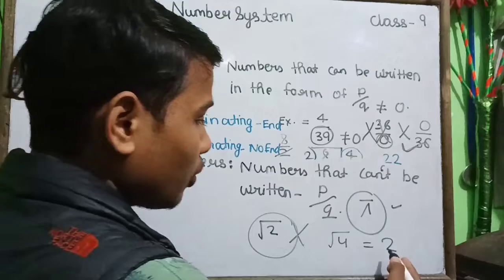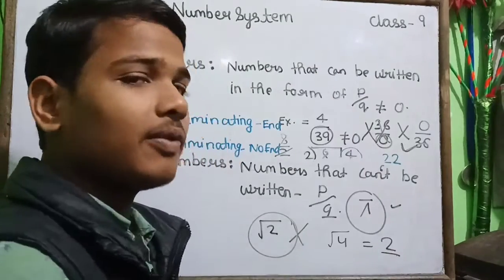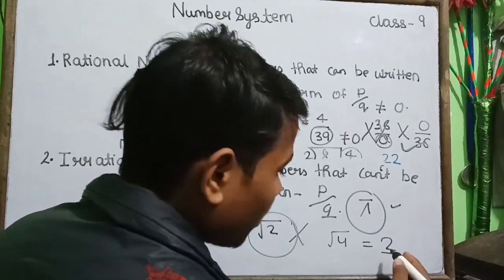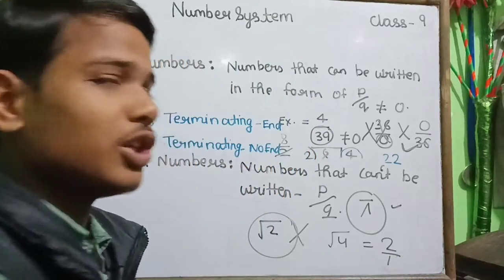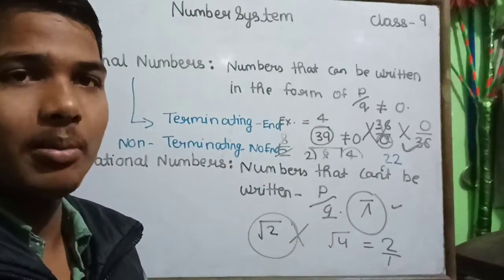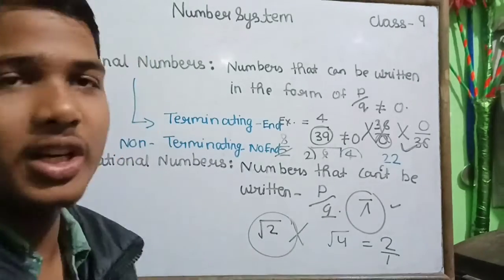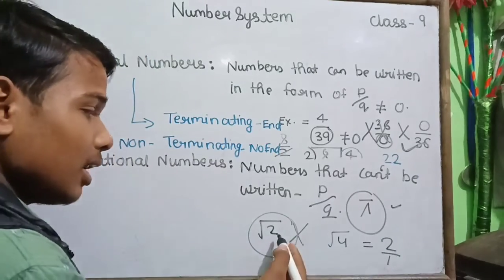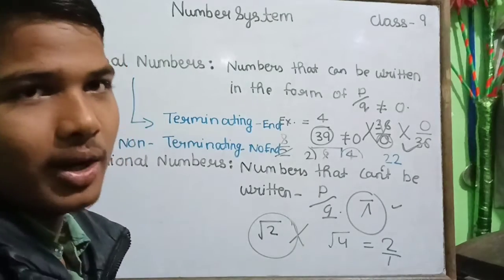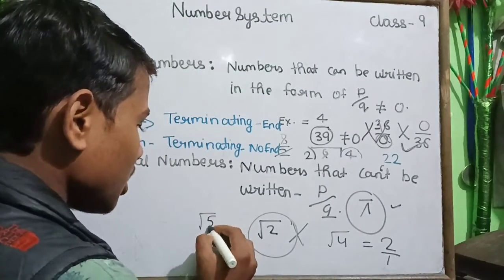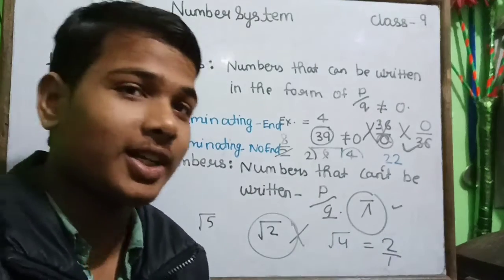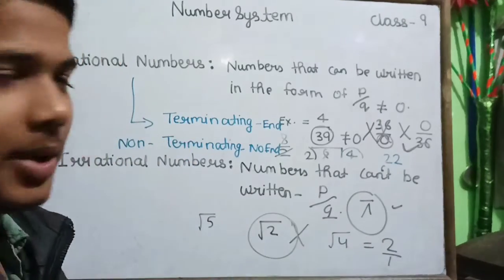because we know from class 2nd, 3rd, 4th that if any number has a numerator, then we can consider 1 as the denominator, and this is a rational number. And this one is not a rational number because it does not have a perfect square. And many more, we can take √5. Now you have to tell whether this is rational or irrational in the comment section.